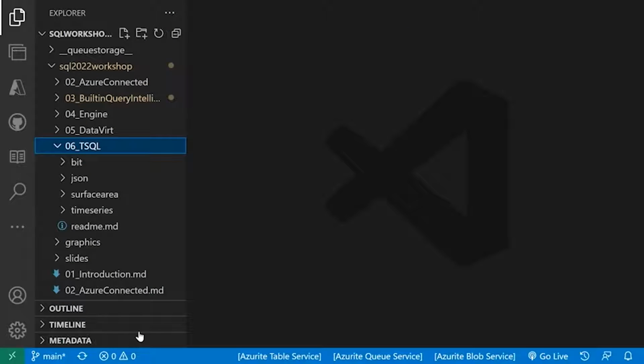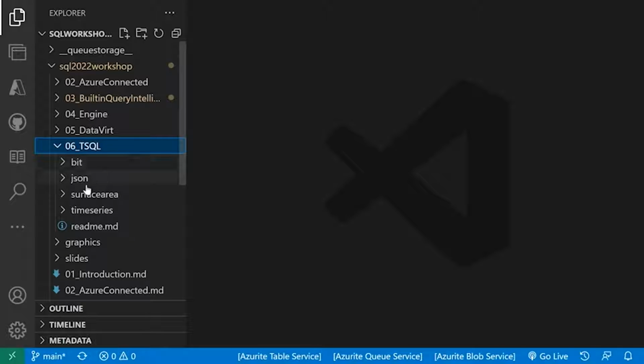As far as all these functions go, you can go in the documentation and see each example. But what I thought would be kind of cool is if I showed you some code. So instead of showing you demos of this stuff, Anna, I'm going to flip over and show you. This is a local GitHub clone of my workshop. And in the workshop, we have a module for T-SQL functions.